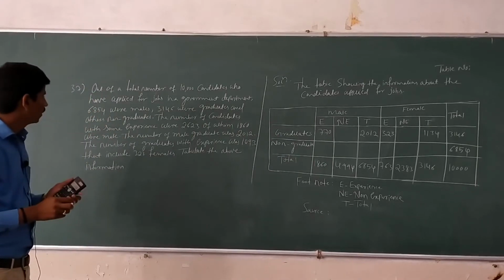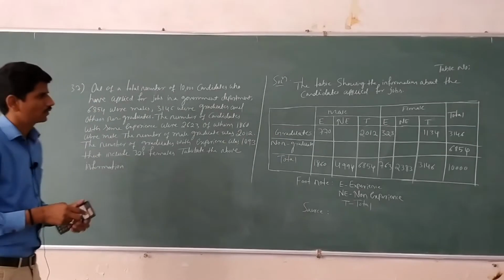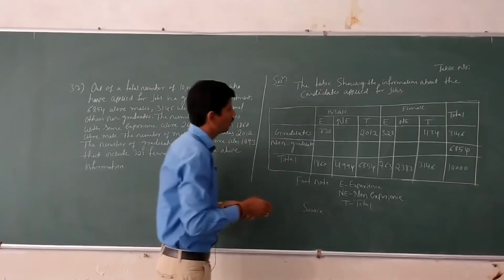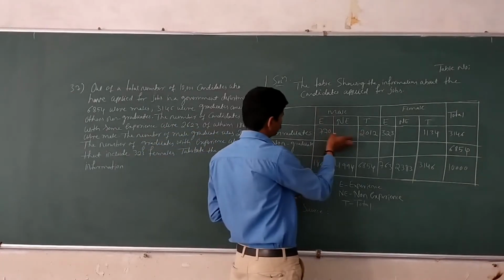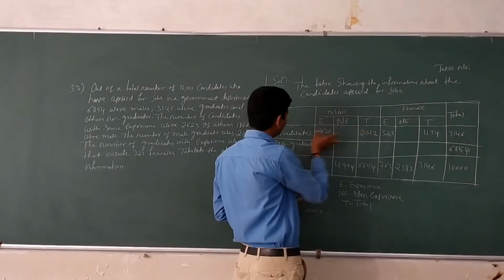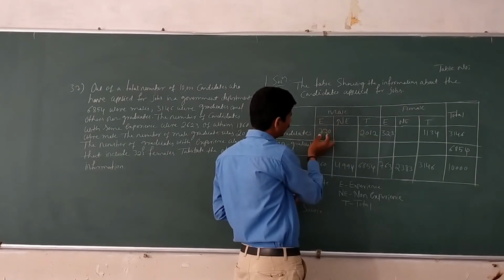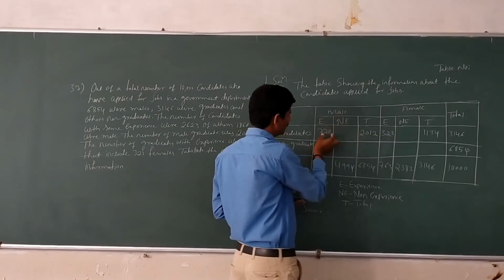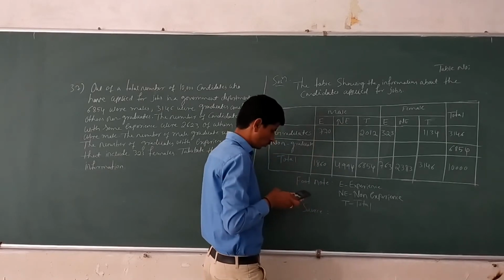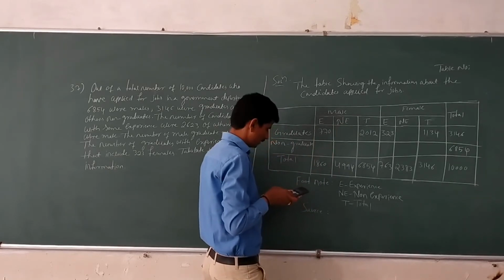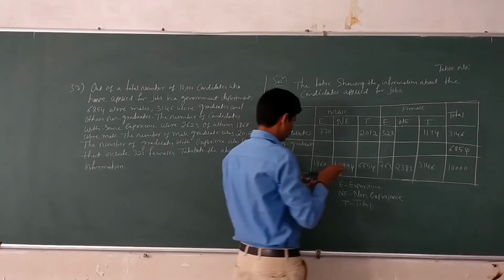Tabulate the above information. Over. The next, we want the non-experience total here. Graduate total is 2,012. Out of 2,012, experience 770. Non-experience: 2,012 minus 770, then we get 1,242.